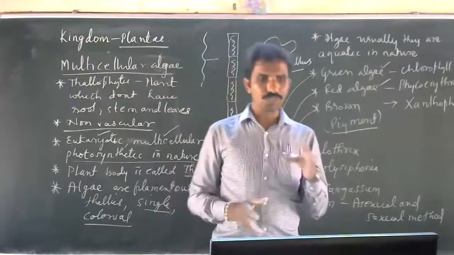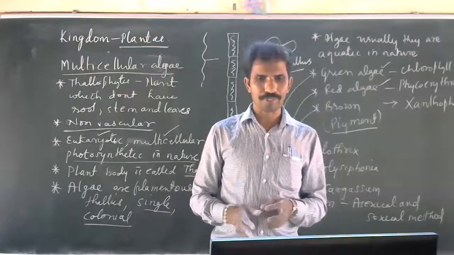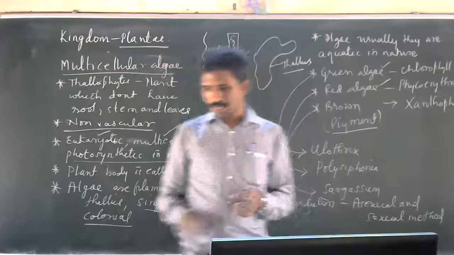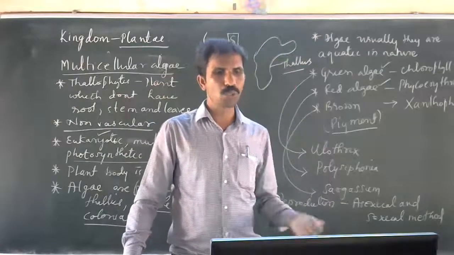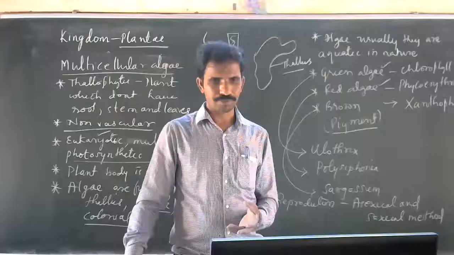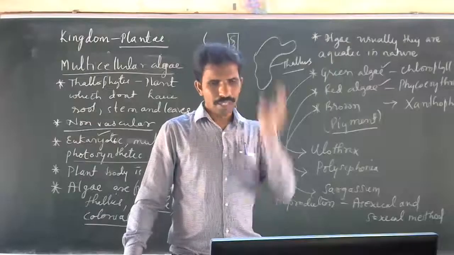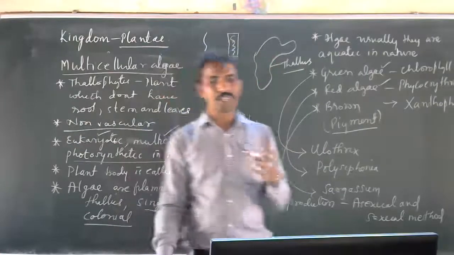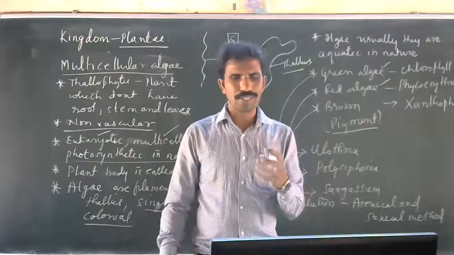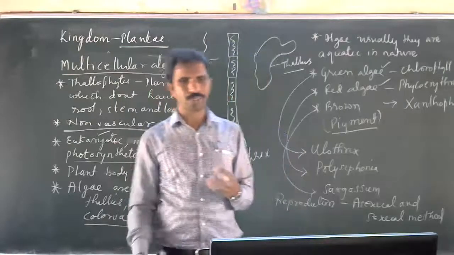Algae are used to prepare some of the condiments. See, in some countries, they make soup and all. Algae are also used to produce minerals.